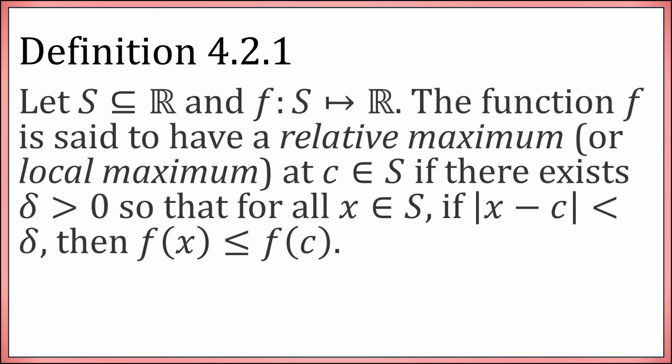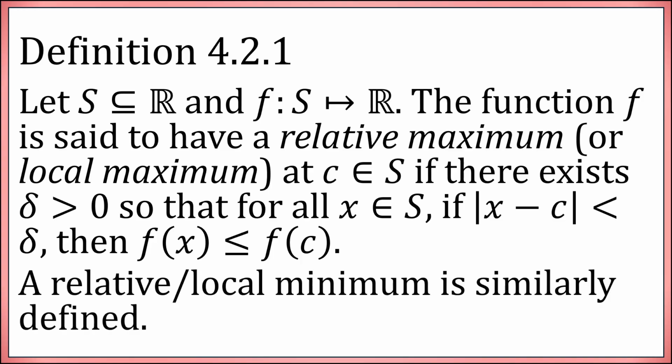So here's a definition. Suppose S is a subset of the reals, f is a function with that domain. The function is said to have a relative or local maximum at some point c if there is a delta so that for all points in the domain, if you are within delta of c, then f of x is less than or equal to f of c. So for all x's nearby to c, f of x is less than or equal to f of c. That is called a relative or local maximum.